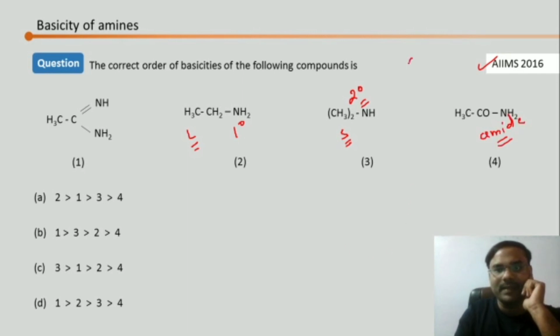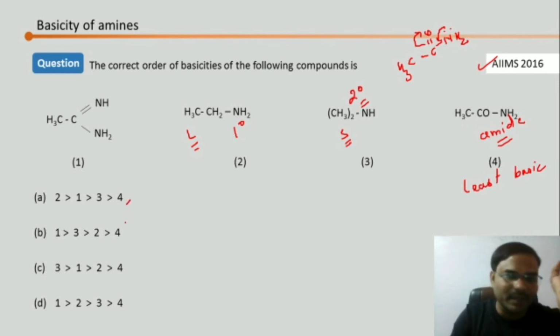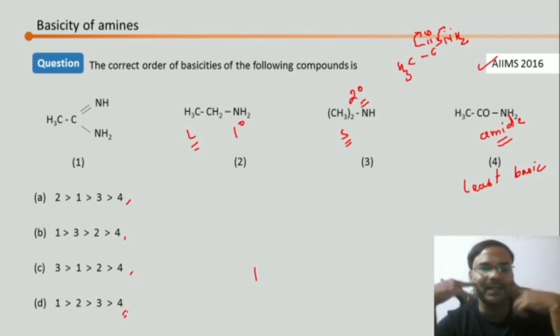Now, what happens in the case of an amide? The lone pair is involved in the resonance like this. If lone pairs are involved in the resonance, they are not able to donate. Nitrogen is not able to donate that lone pair, so it is going to be the least basic. So the fourth one is going to be the least basic. In all the options the fourth one is least basic, so we cannot decide the correct option by using this.